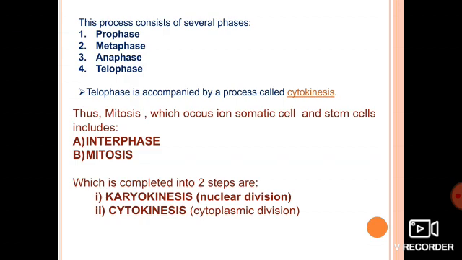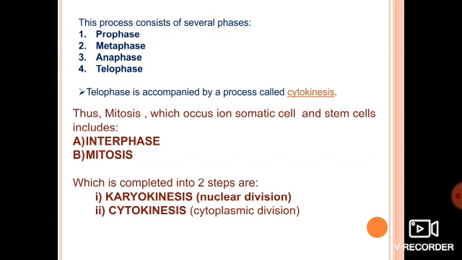I for interphase, P for prophase, M for metaphase, A for anaphase, and T for telophase. Got it? So like that you can memorize. It is easy, but I was doing it like that. It is a trick to memorize all these in order.